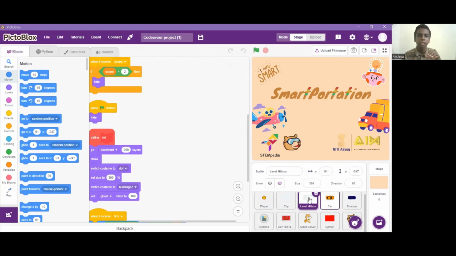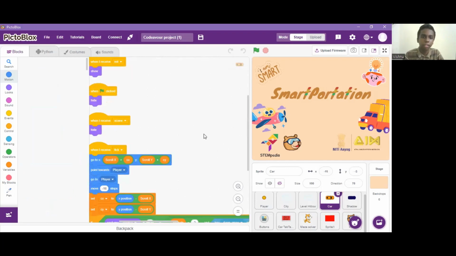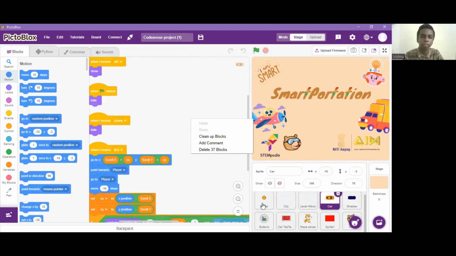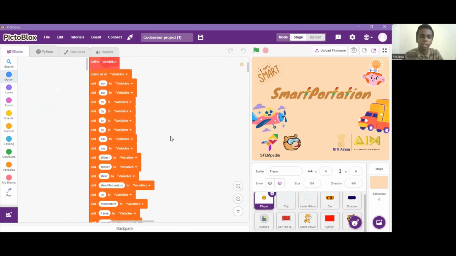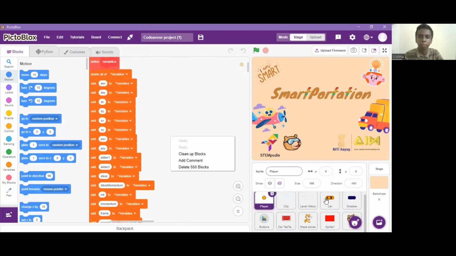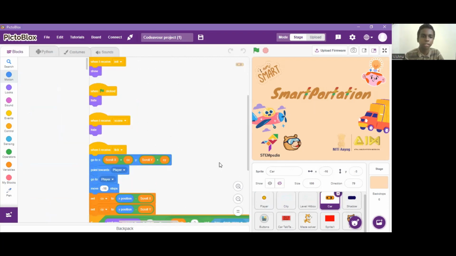So the car is here. As I have said, the car has only 37 blocks while the player has 550 blocks. So what does the car do? Is it not the main sprite? Yes, it's not the main sprite.